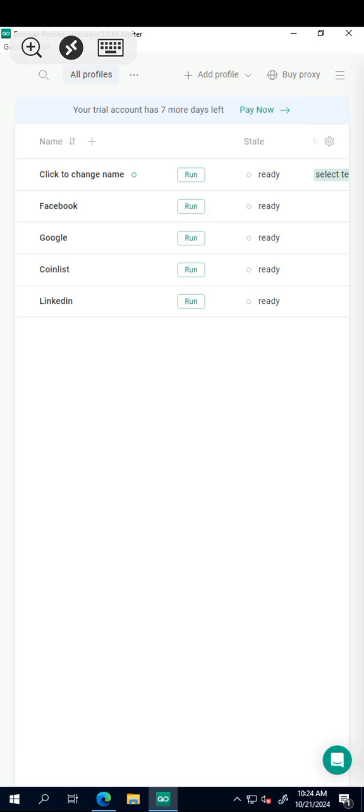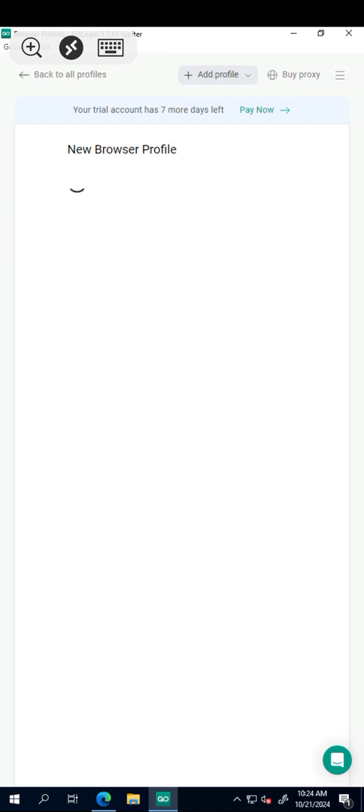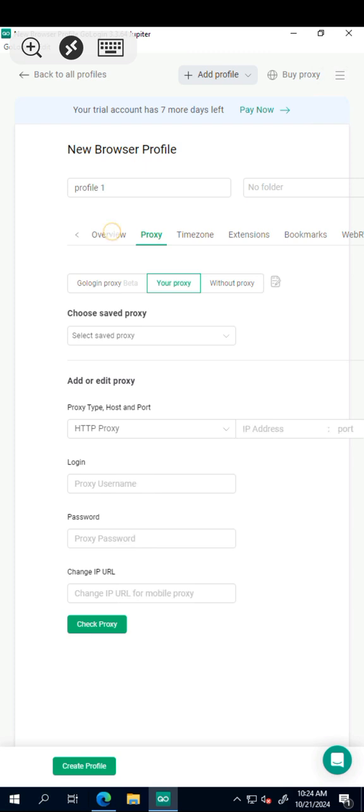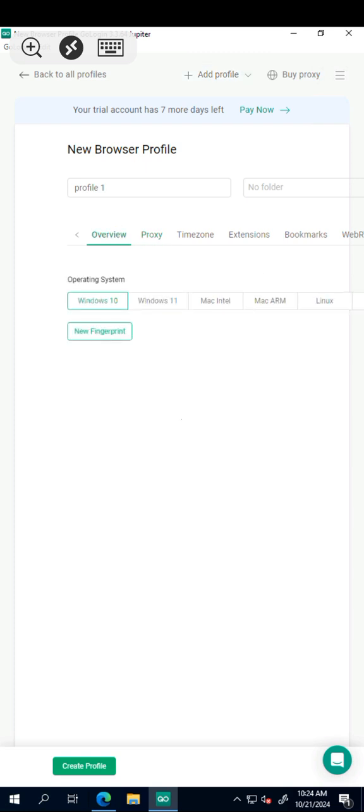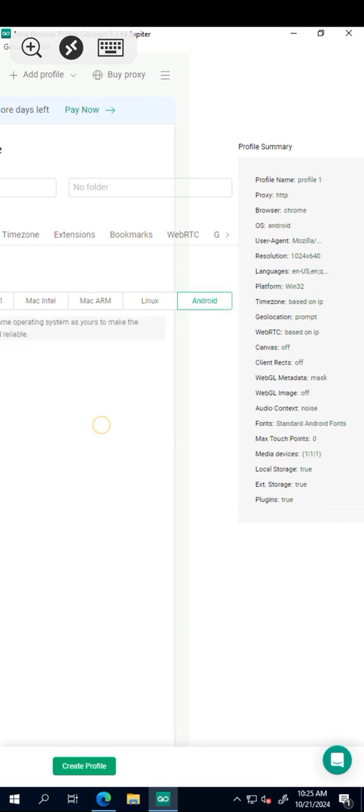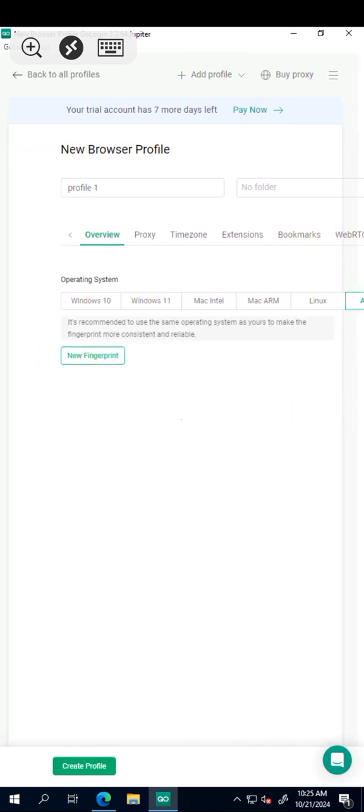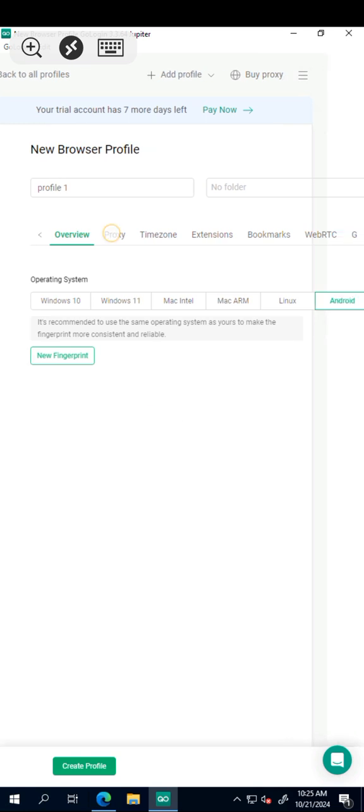Okay, so the next thing to do is, how do you set up your Go login for this thing? Now you click on add profile. There's a particular extension we're going to use. You click on overview, then you decide the one you want to go for. The particular one I pick is for Windows. So if you check it well, you see that it's for Windows. Okay, there is one for Android. So alright, I will go with Android. Then I will click on new fingerprints. Depending on what you choose, click on the proxy.